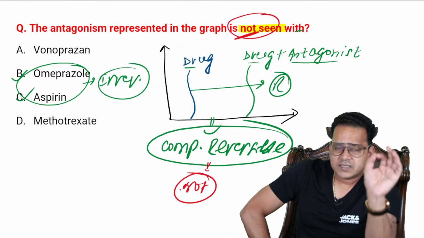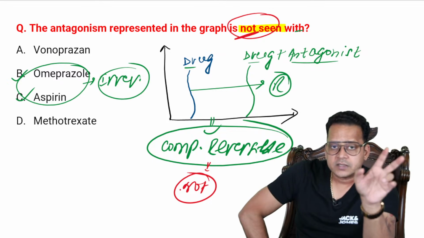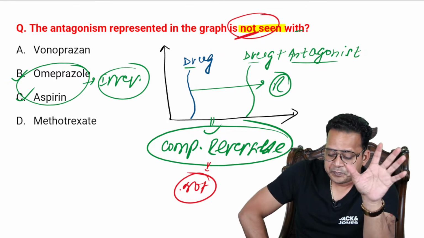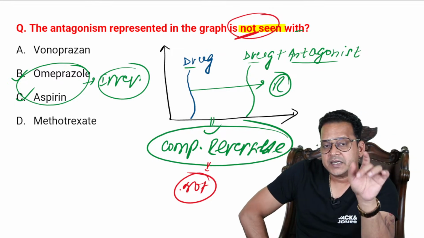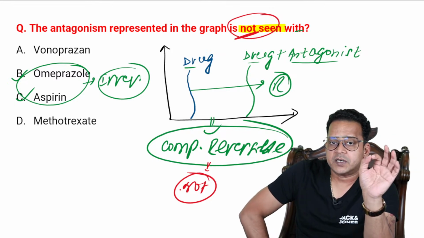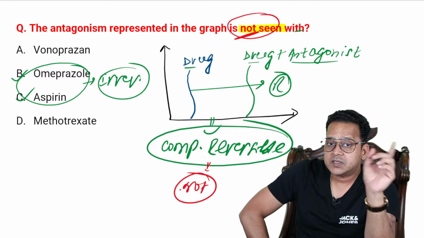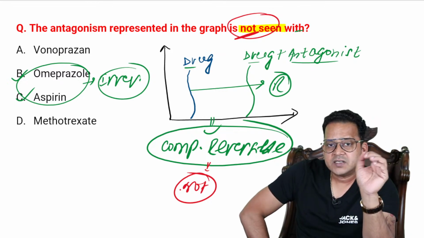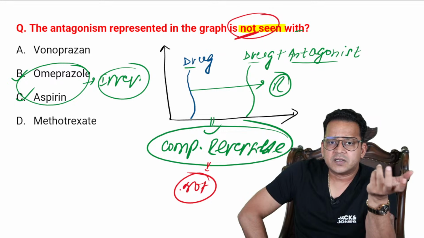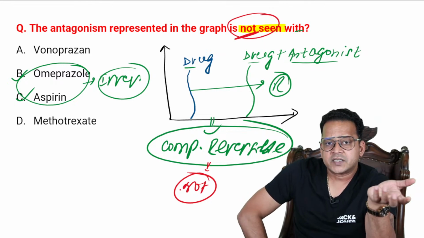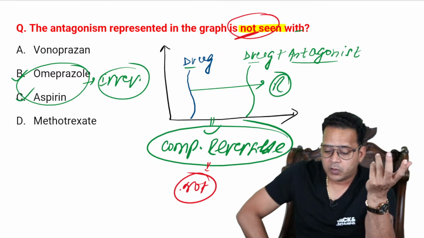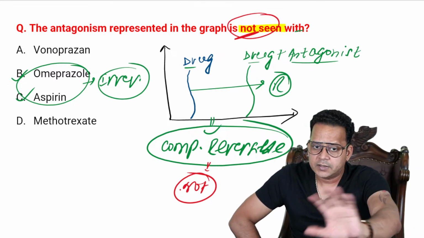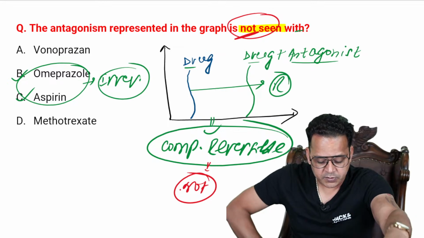So as I said, guys, this MCQ has 2 answers. That is my mistake while making this MCQ. So B and C. Vonoprazan, remember, it is a PCAB, potassium competitive acid blocker. It's like PPIs, but it is reversible. Methotrexate is a reversible inhibitor of DHFR. That is the reason why whenever there is methotrexate toxicity, I try to negate it by giving folic acid. So anyways, you got the hint of what I wanted to ask here in this MCQ, right?